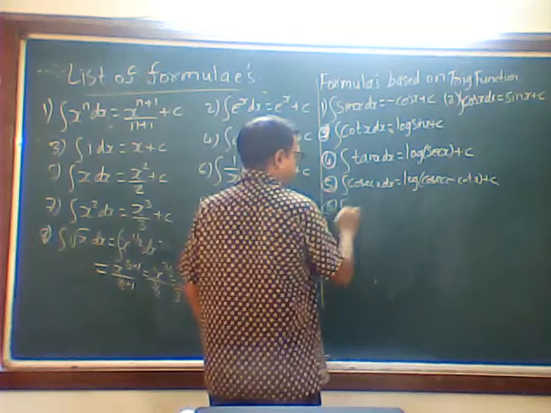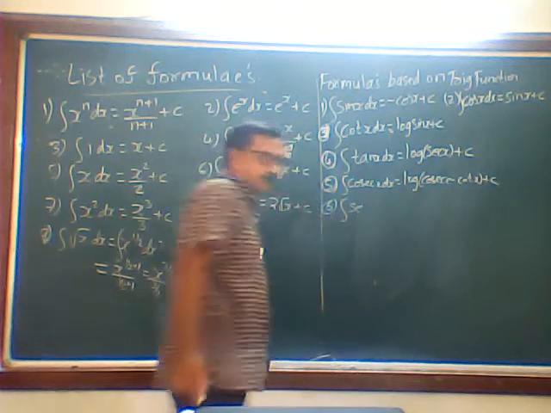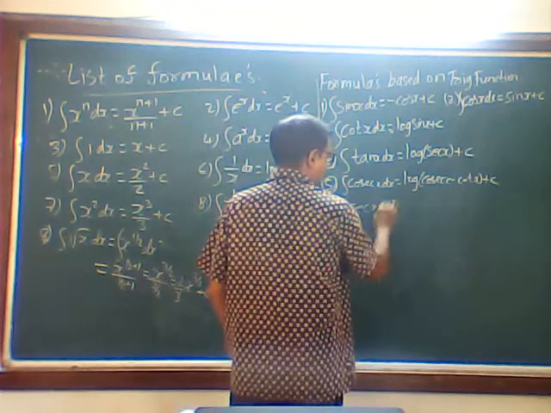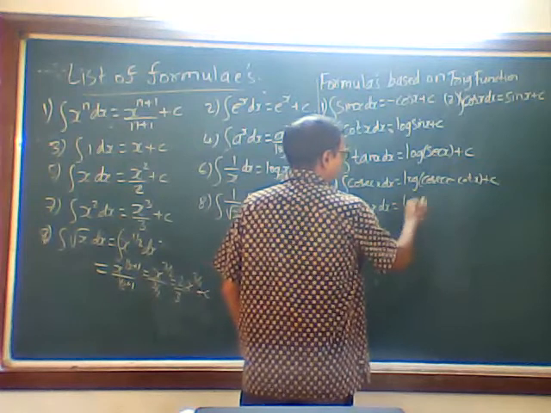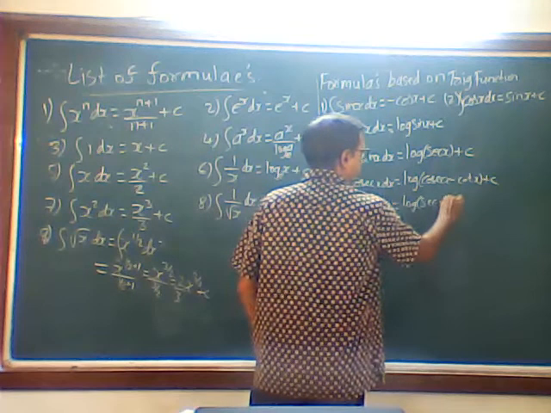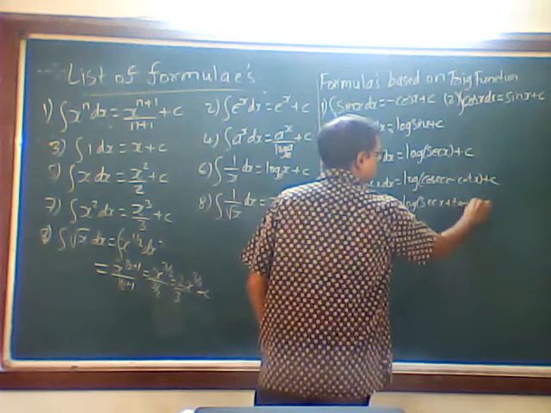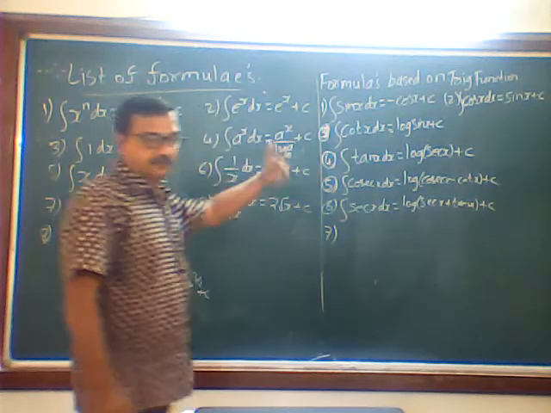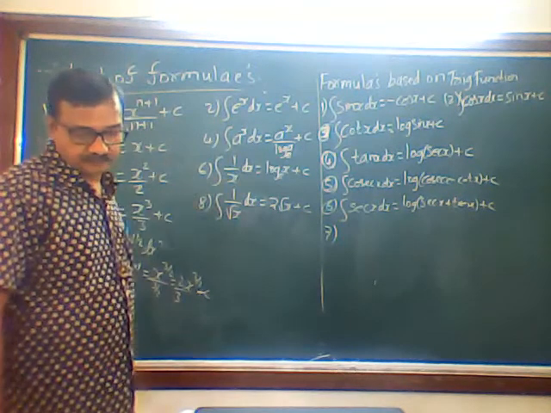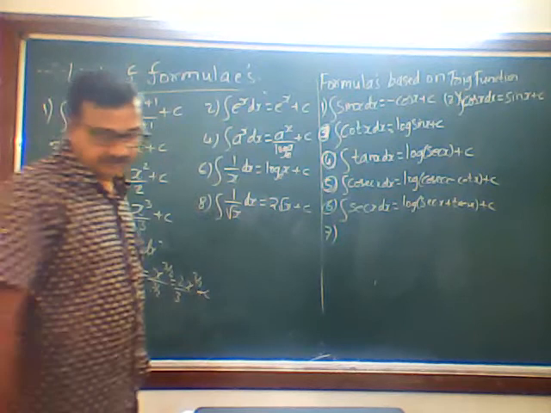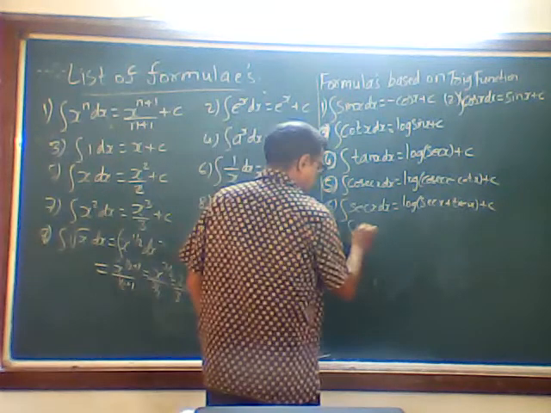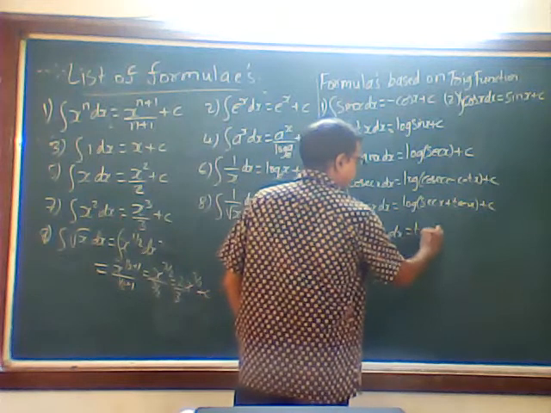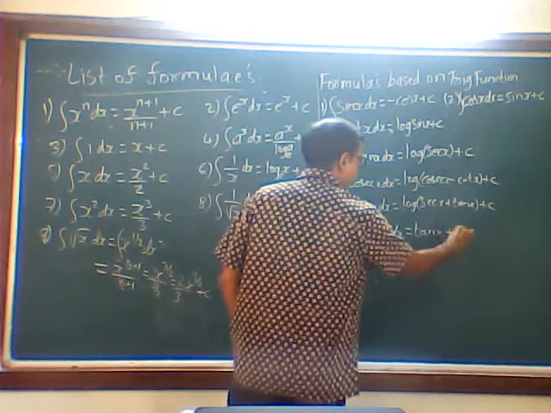Then sixth one, integration of sec x dx is log of sec x plus tan x plus c. Why I have put the round mark I will tell you later, once my formulas are over. Now seventh one, integration of sec square x is tan x plus c.